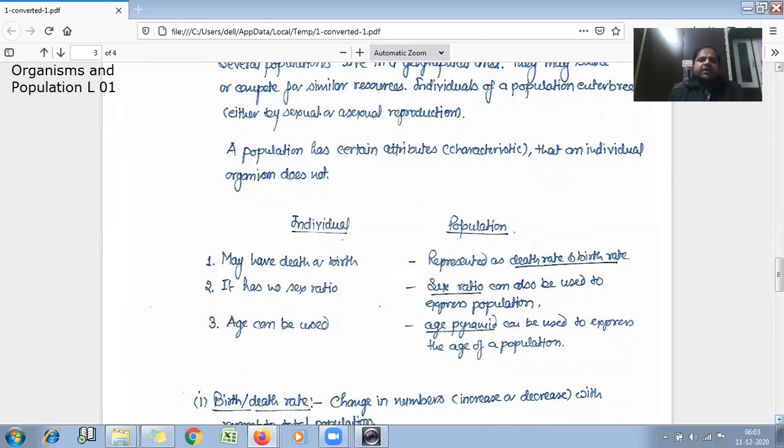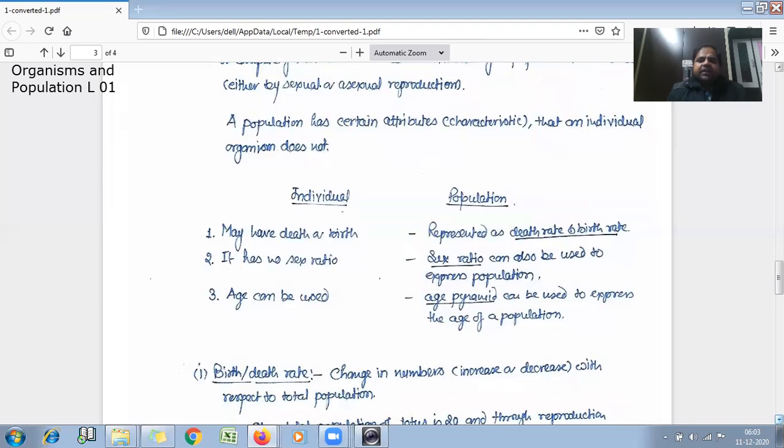The third is, in case of an individual we can attribute just age, but in case of population, age pyramids can be made to express the kind of population.